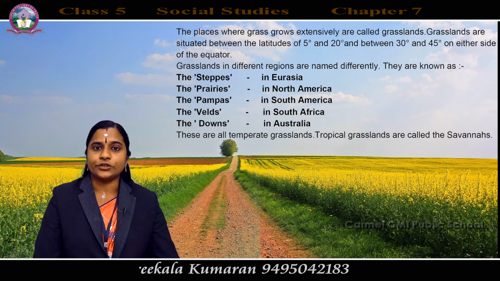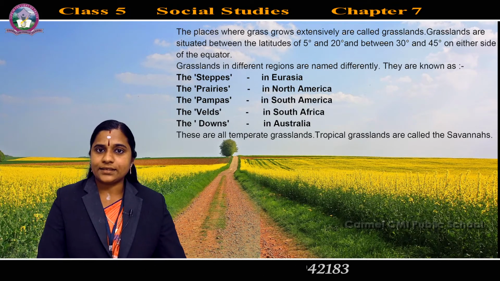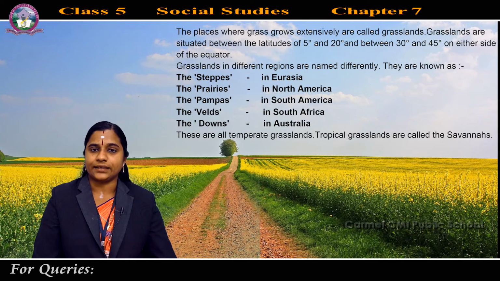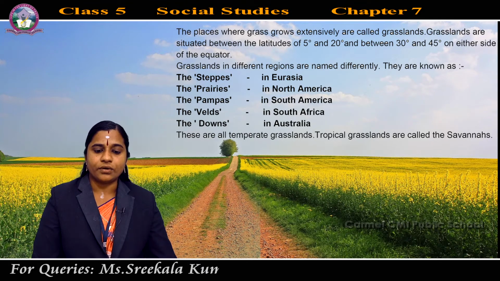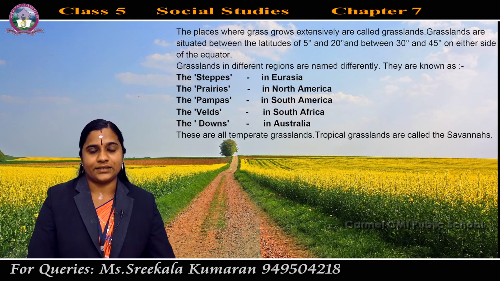There are mainly two types of grasslands: tropical grasslands and temperate grasslands. Tropical grasslands are called the savannas.